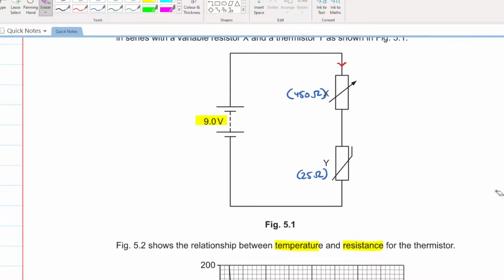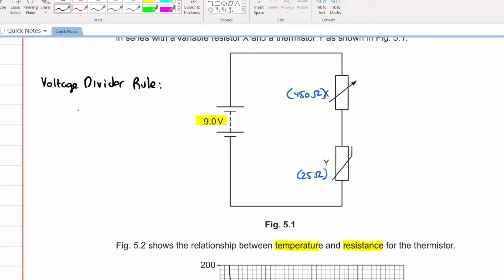And if you are a little smart, you wouldn't even need to calculate the current across the circuit. What will you do? You will apply the voltage divider rule. I have discussed this rule in the previous classes as well.